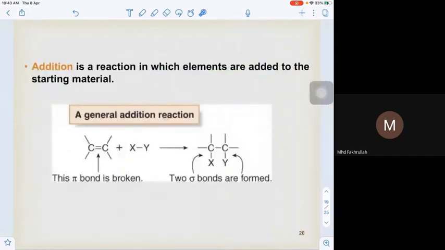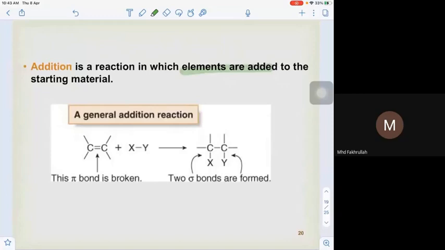Okay, next, the third type of chemical reaction is the addition reaction. It is a reaction in which elements are added to the starting material. So if we have a starting material here, a carbon-carbon double bond or unsaturated compound, the pi bond is broken first. We break one pi bond, and then X and Y are added to both of the carbons. One carbon will get X, another one will get Y. So pi bond breaks, new sigma bond forms. This is the addition reaction.